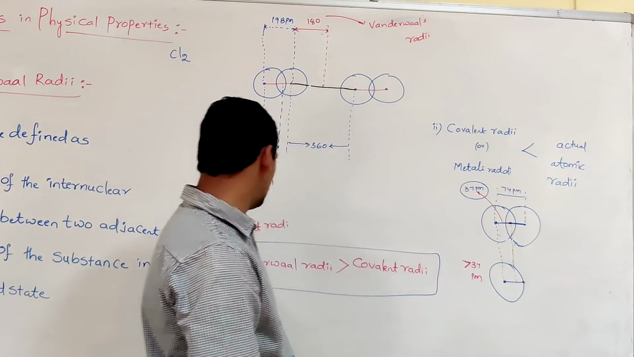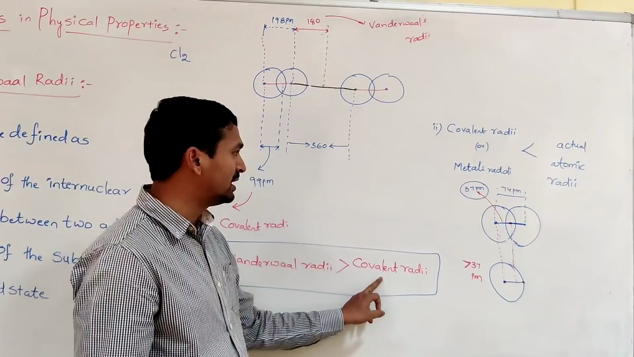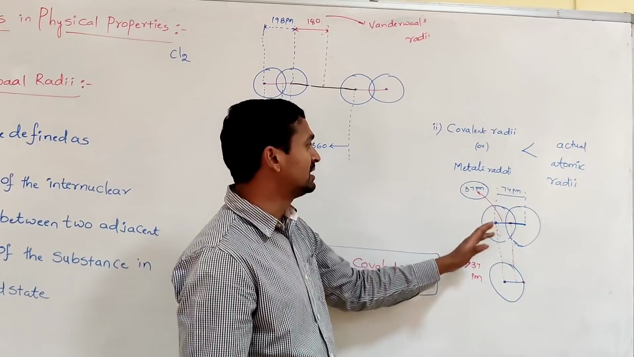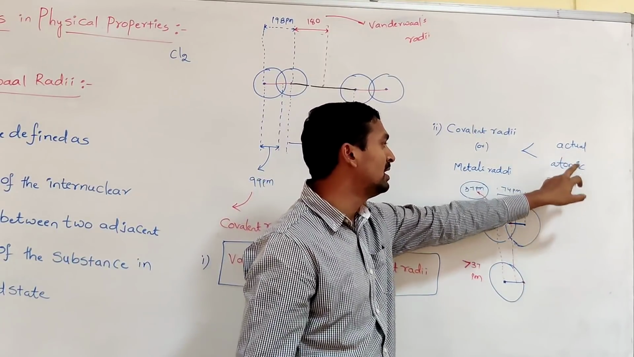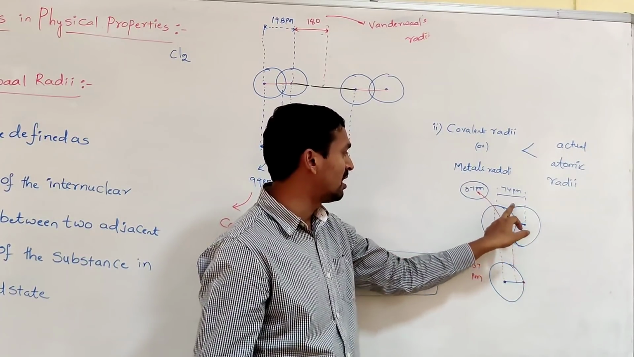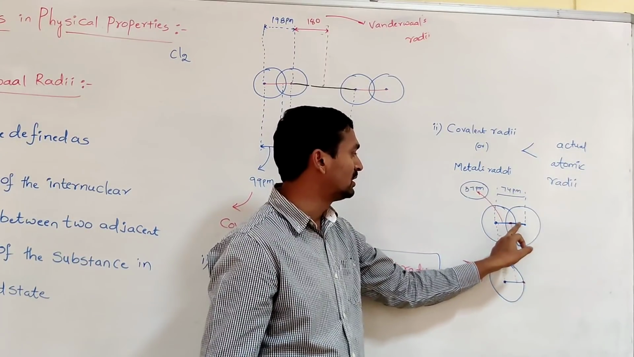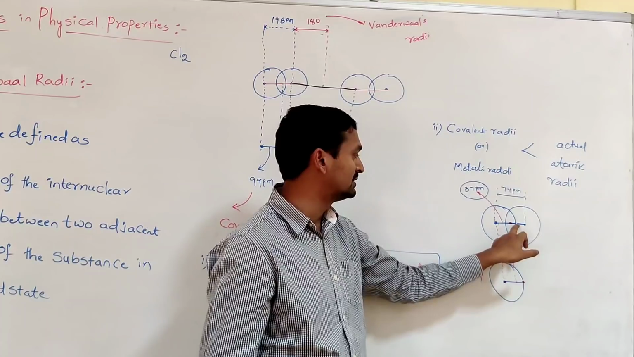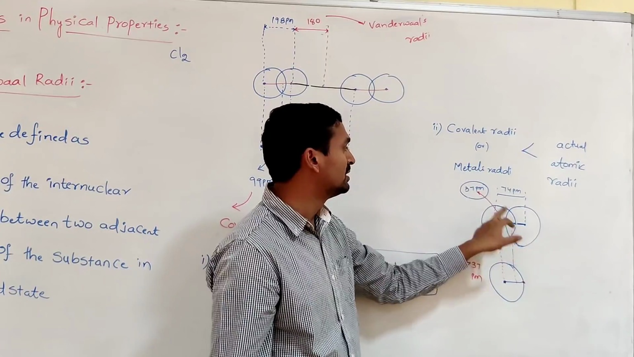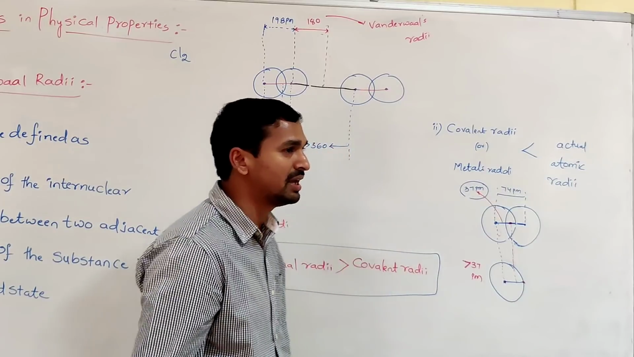From this entire discussion of atomic radii, one is that van der Waals radii is always greater than the covalent radii, and the covalent radii you determine in the combined state is always less than the actual atomic radii. What is the reason? This is a common region for both the atoms. That's why we never take the value till the end; we consider only until this point. So whatever value is obtained is always less than the actual atomic radii.